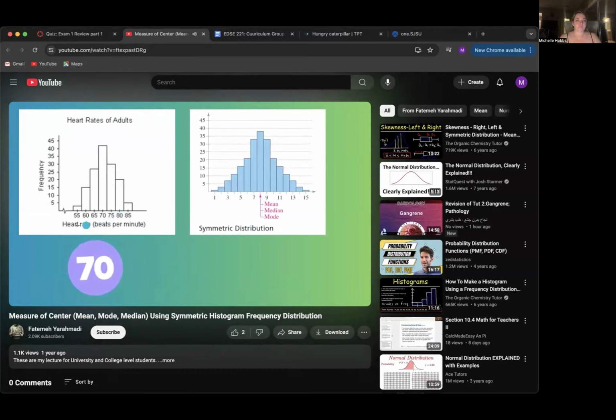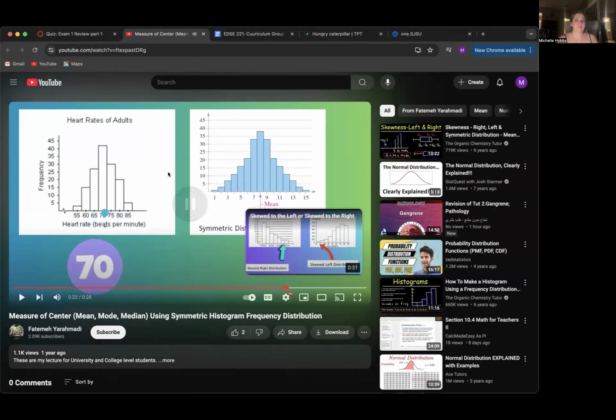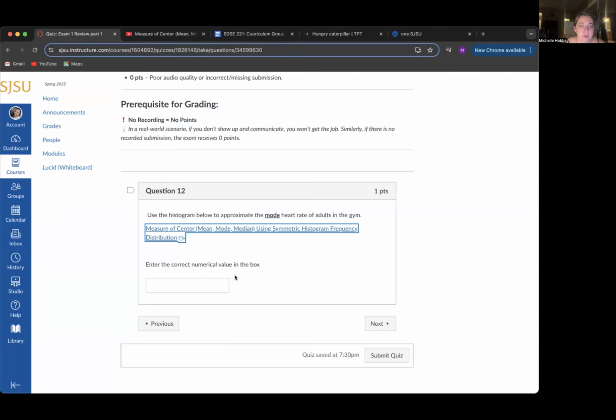If it is symmetrical, which this graph is, then the midpoint is going to be 70. The mode is going to be 70.